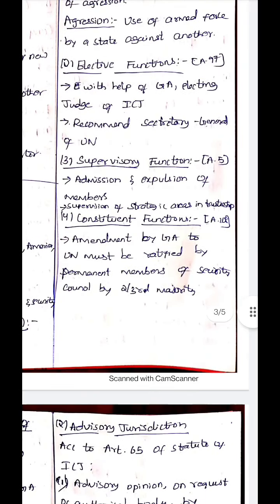The next is the elective functions of the Security Council. Article 97 of the UN Charter provides elective functions for the Security Council. With the help of the General Assembly, electing judges of the International Court of Justice. So with the help of the General Assembly, the Security Council elects judges of the International Court of Justice. And it has the power to recommend a Secretary General of the UN with the help of the General Assembly. Supervisory functions are mentioned under Article 5. The supervisory functions of the Security Council are admission and expulsion of members. So it can admit members and expel any member state of the UN.